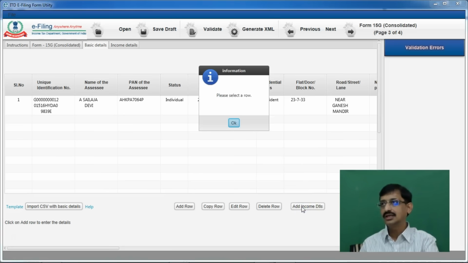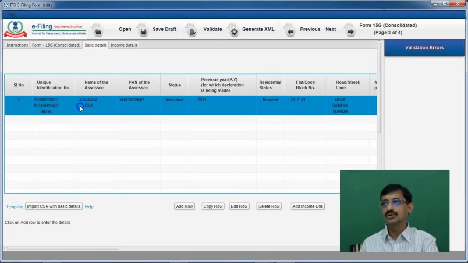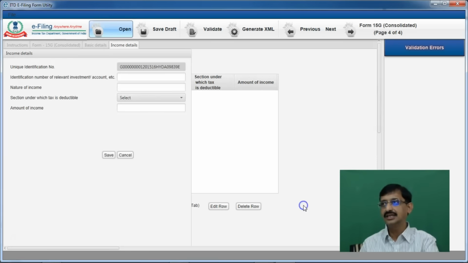Next you have to go to add income details. Please select a row. So for this particular row, I have to add income details. This unique identification number is automatically populated. Now I have to give the identification number of the investment. Let's say if this particular payee has made a deposit with a bank, they may have a fixed deposit account number. But here it is an unsecured loan. The payer does not have the practice of allotting any numbers. So what I will mention here is unsecured loan.